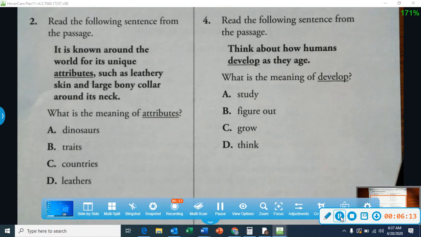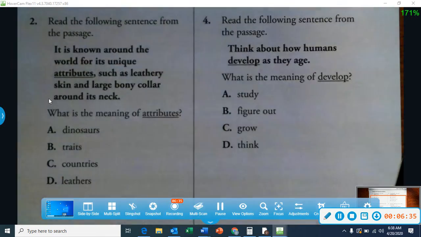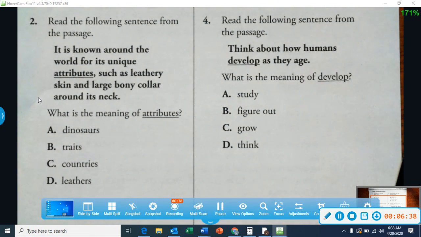Bottom of the page. Read the following sentence from the passage. "It is known around the world for its unique attributes, such as leathery skin and large bony collar around its neck." What is the meaning of attributes? If we look at our clue, it is "such as." It's going to list some things after the words such as. Such as is a clue for examples. So what is the meaning of attributes?